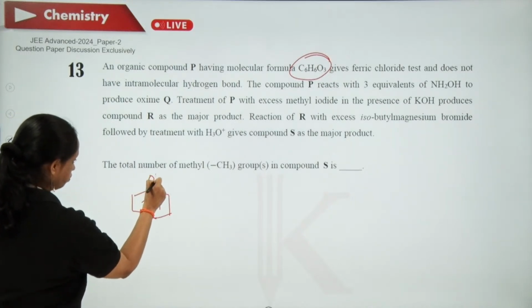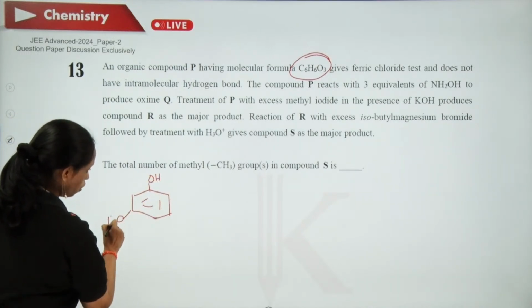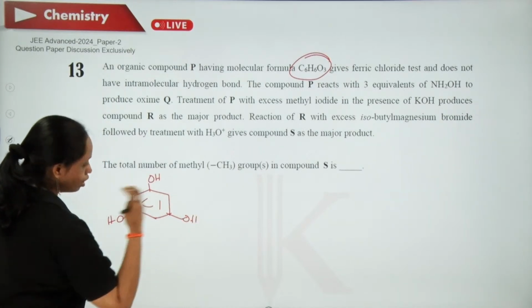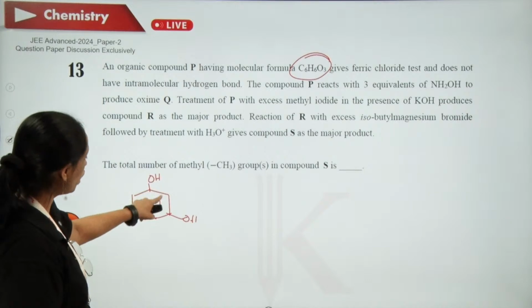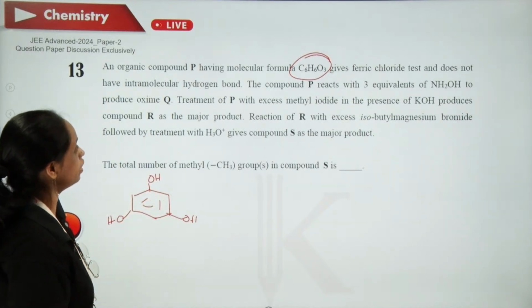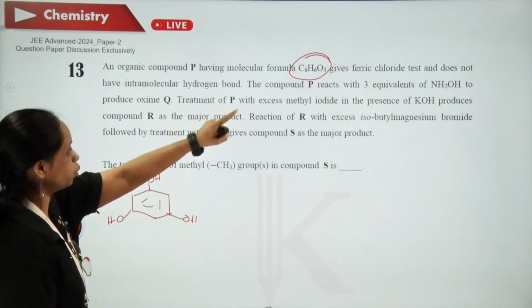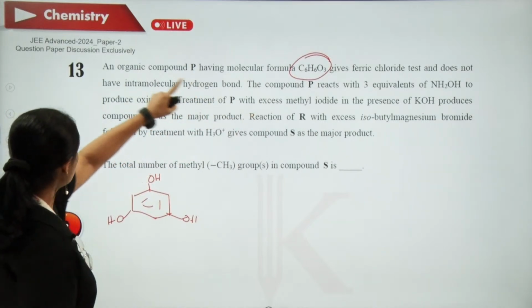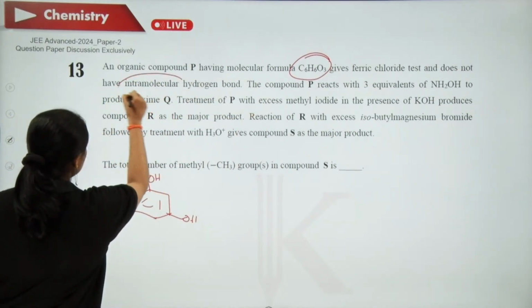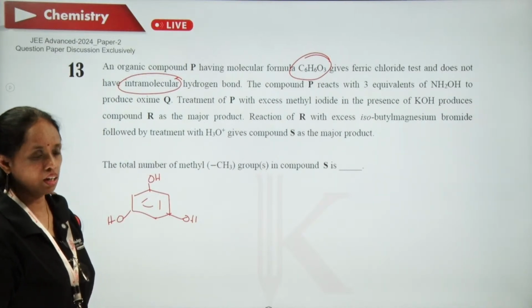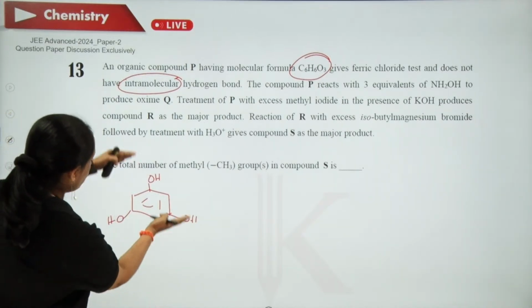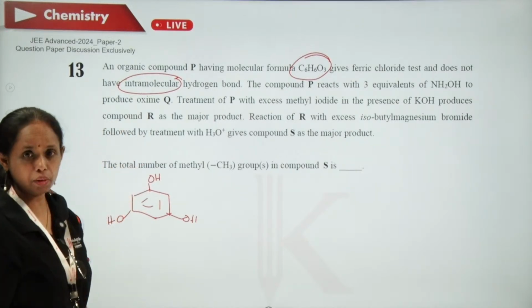So, one OH here, one OH here, one OH here, 3 OHs, symmetrically. Why am I keeping them like that? Why not side by side? They have given one clue. It does not have intramolecular hydrogen bonding. So it means the OHs cannot be side by side.